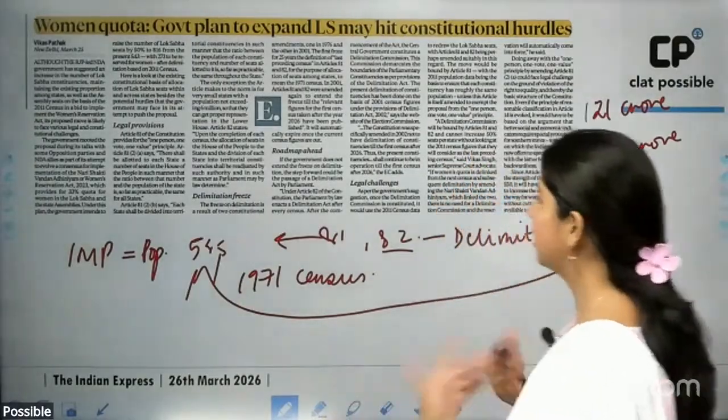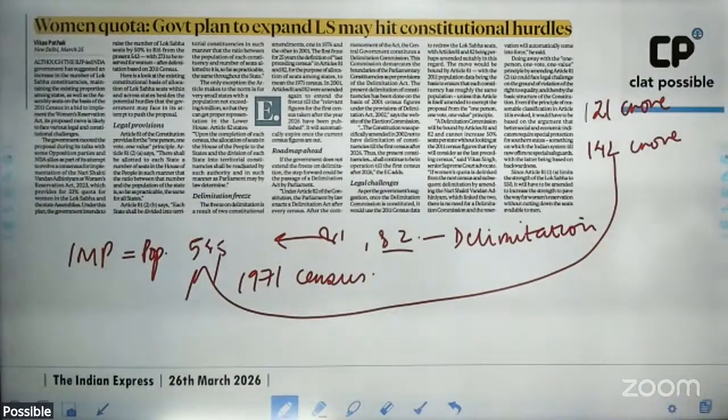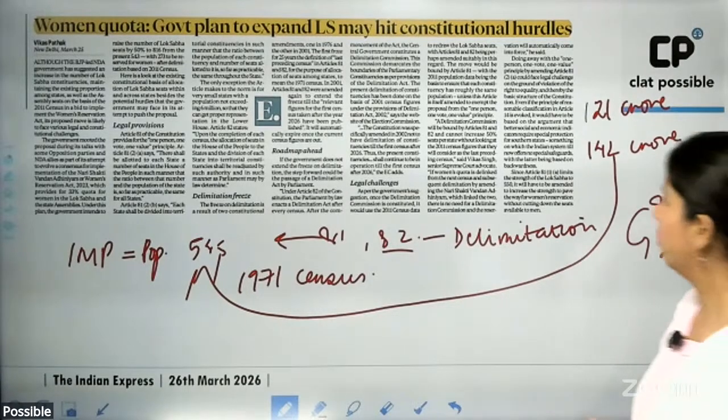So that is what this article basically tells us, that on the 2011 basis, the delimitation exercise has to take place. The government is planning to increase the Lok Sabha seats to 816, out of which 273 seats will be for women. Okay.